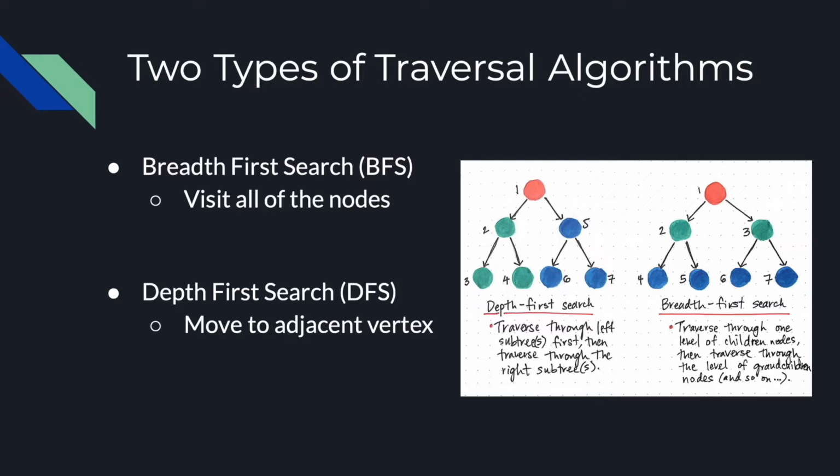In this algorithm, one starting vertex is given, and when an adjacent vertex is found, it moves to that adjacent vertex first and tries to traverse in the same manner.